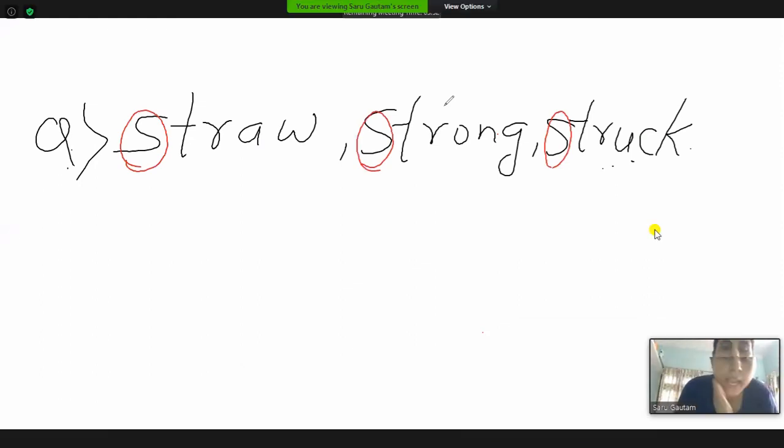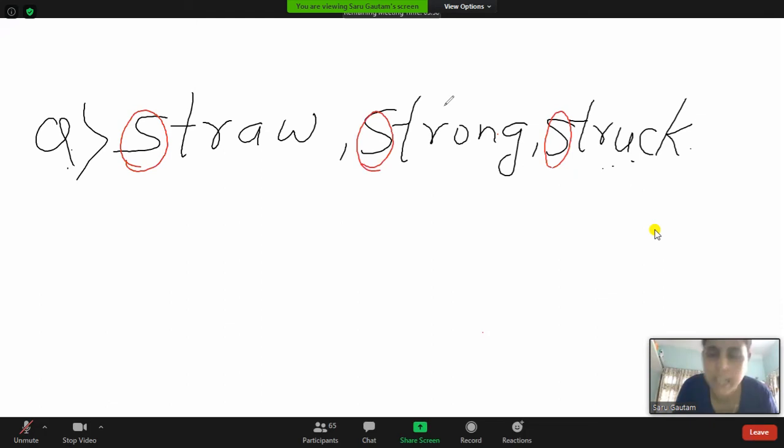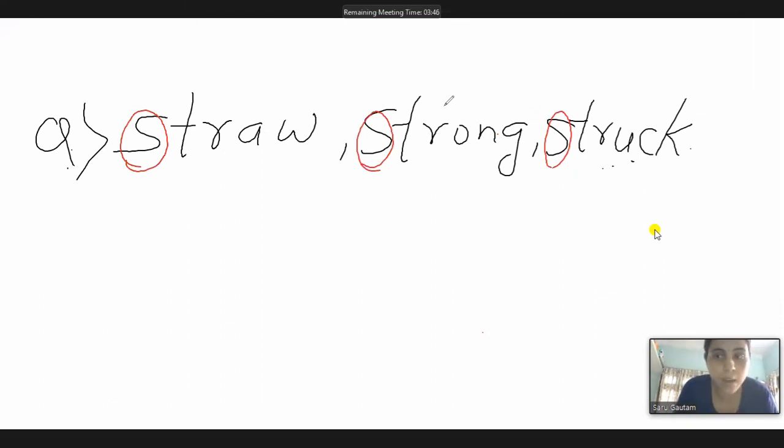So the second step is to see the second letter of the word. Your second letter is T. Your second letter is T. And here also the second letter is T. So what to do? Our second letter is also same. So now you have to move towards the third letter. Your third letter is R, also R, and also R. Oh my God, everything is same. So much trouble, isn't it? What to do?